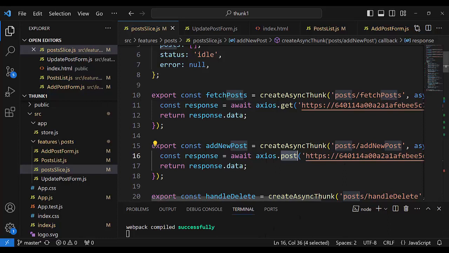from addNewPost. addNewPost is sent immediately when we click the button in the form. Here it is.